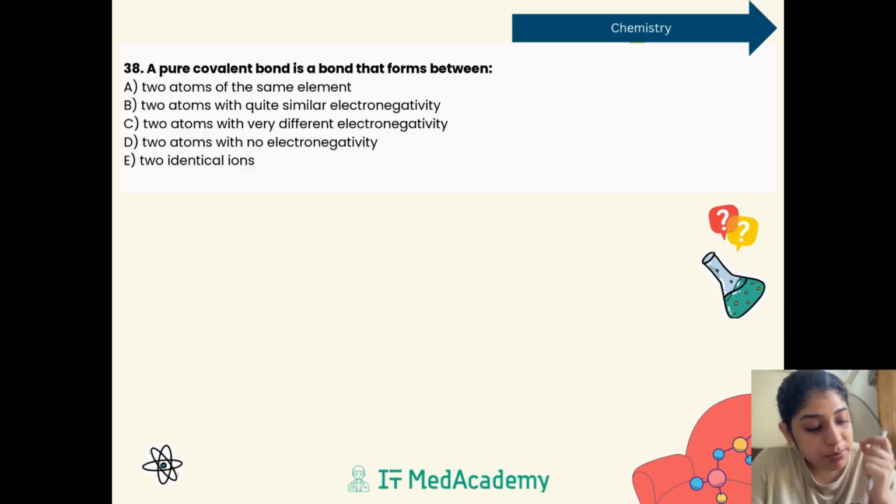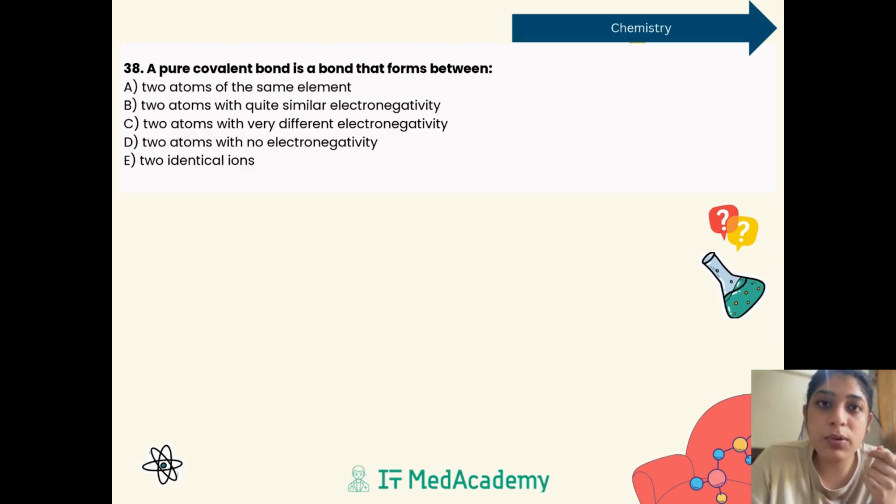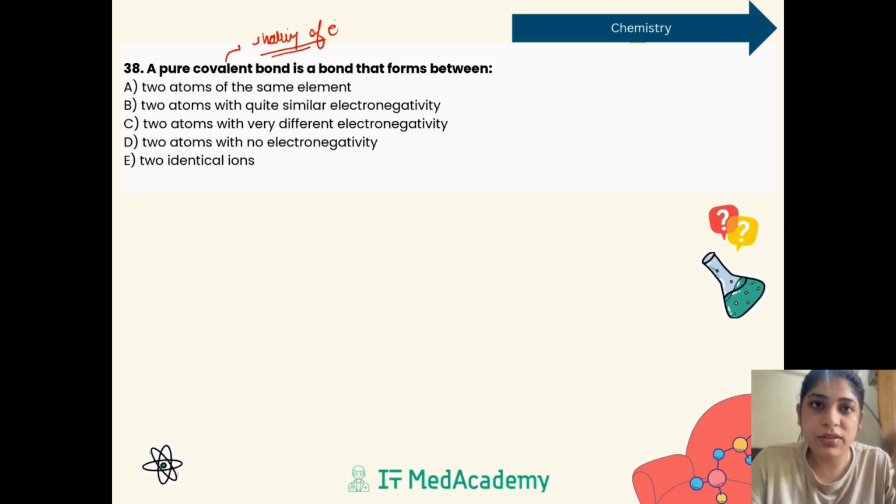So now we have a pure covalent bond. Now we know that a covalent bond is formed when there is sharing of electrons. When the electrons are sharing, the covalent bond is obtained. We know this very clearly. That when the sharing of electrons is done, the bond formed is actually a covalent bond. But covalent bond was also of 2 types. It was polar covalent and it was non-polar covalent. And what do you mean by a pure covalent bond? Pure covalent bond means when there is a complete sharing of electrons, no electronegativity difference, nothing is there.